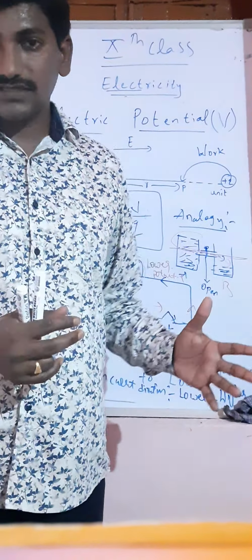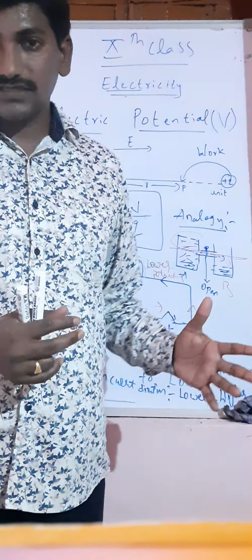When we bring a unit positive test charge from infinity to a certain point at a distance r, against the electric field, the work done is called the electric potential at that point.